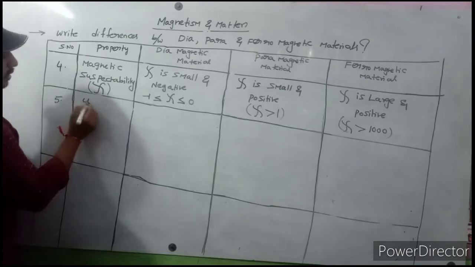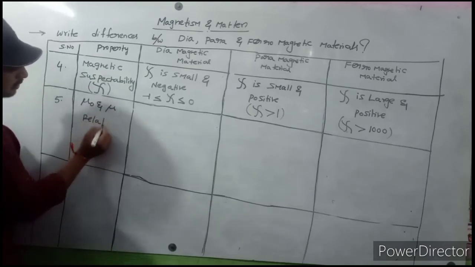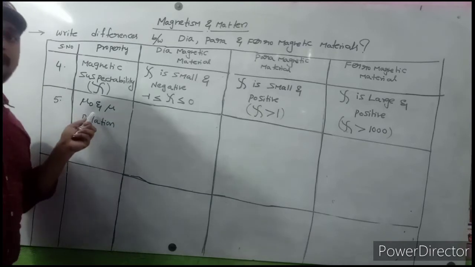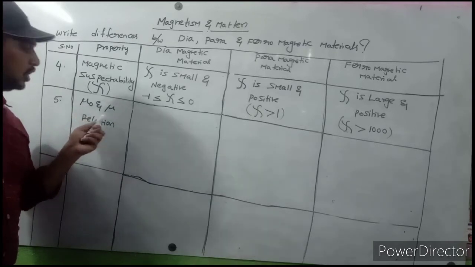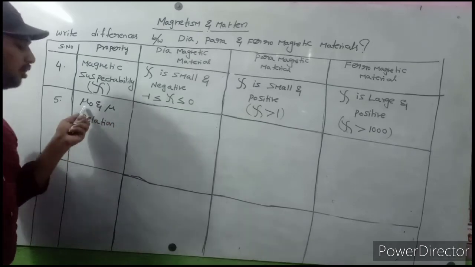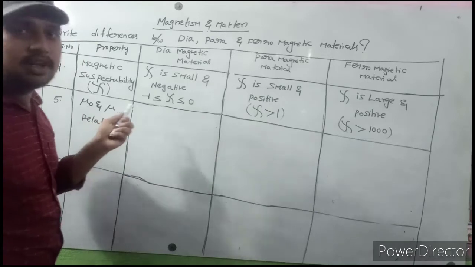Next, mu naught and mu relation. Mu naught means permeability of free space. Mu means permeability of medium.